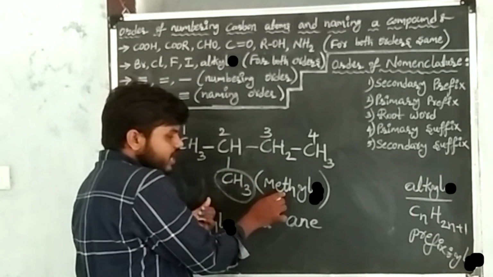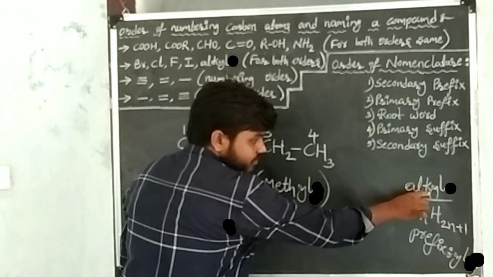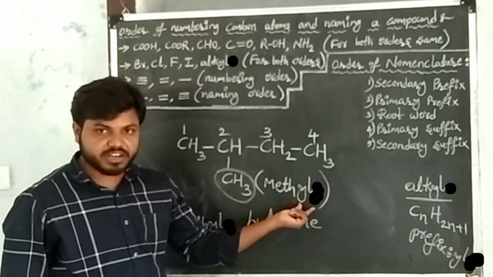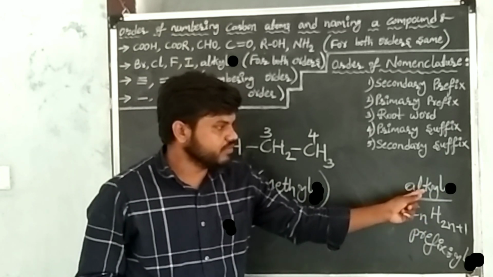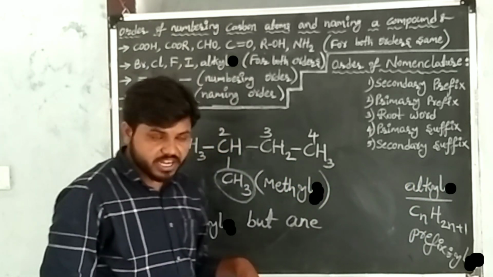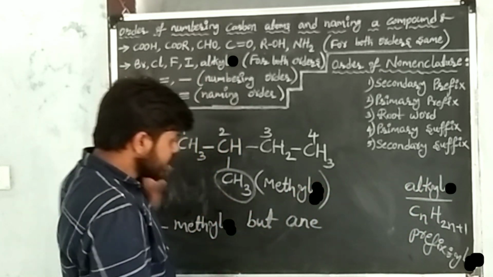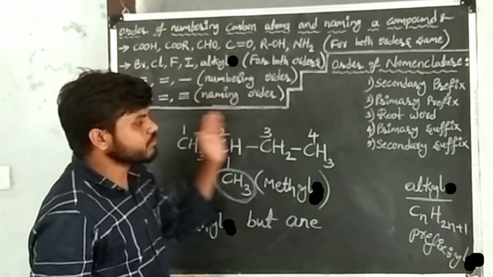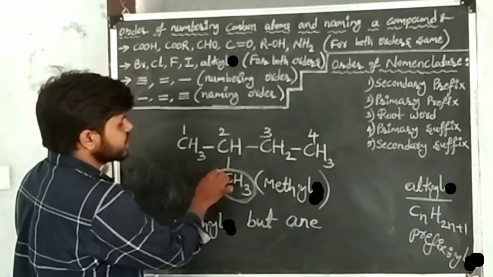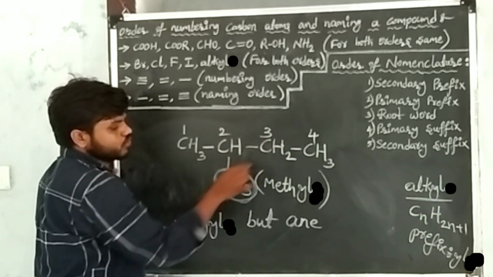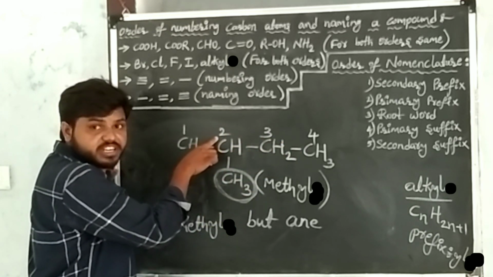After writing meth, take the prefix of alkyl. The prefix of alkyl is what? I have written the prefix of alkyl. You can check with the general formula of alkyl. This substituent belongs to the alkyl group, right? Now the name of the substituent is what? Methyl. Okay, now give the numbers to each carbon atom in such a way that this methyl should get the least number. See, 1, 2, 3, 4. This methyl is getting the least number, that is 2.